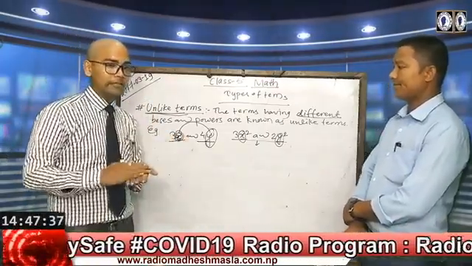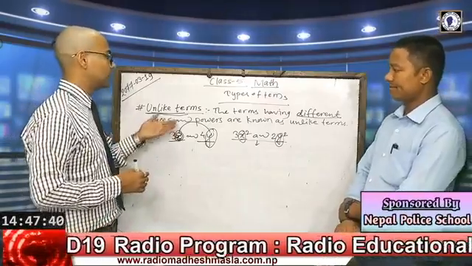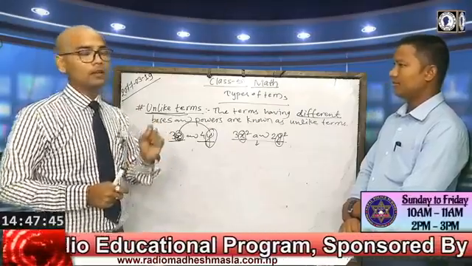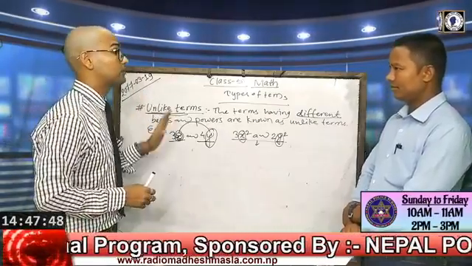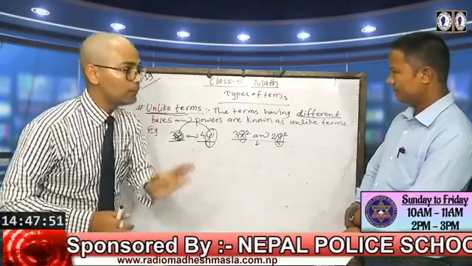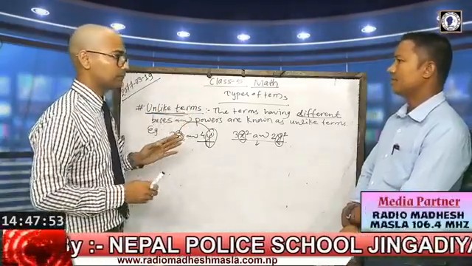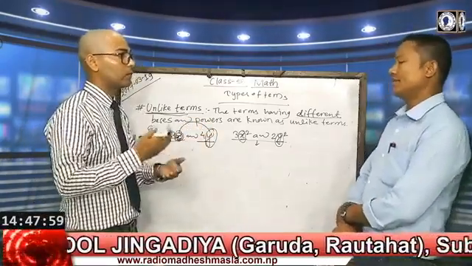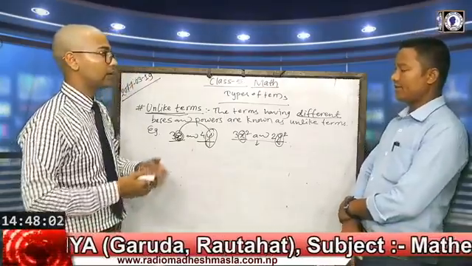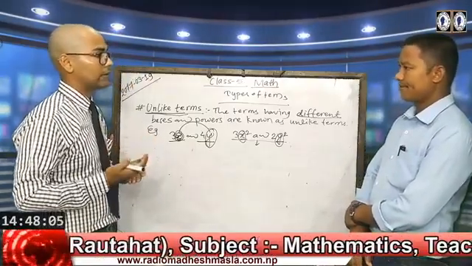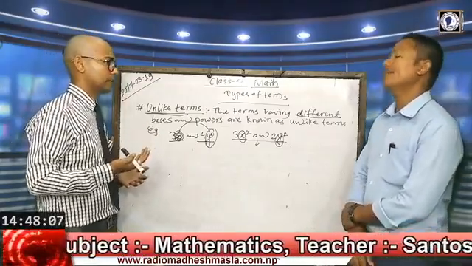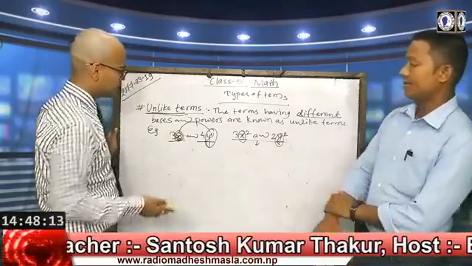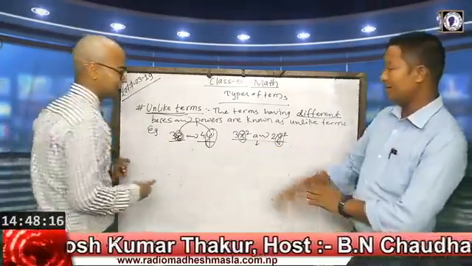One more thing relating to unlike or like terms: while adding or subtracting algebraic terms, we must have like terms. If like terms are given, then only we can add them. Otherwise you cannot. Otherwise the terms should be written the same, giving the sign. It means they become expressions. So now let's talk about expression. We can write downside also, sir, because our viewers must watch the whiteboard.